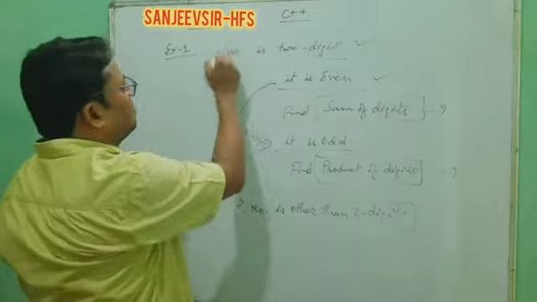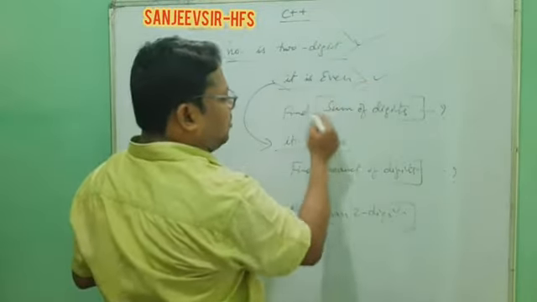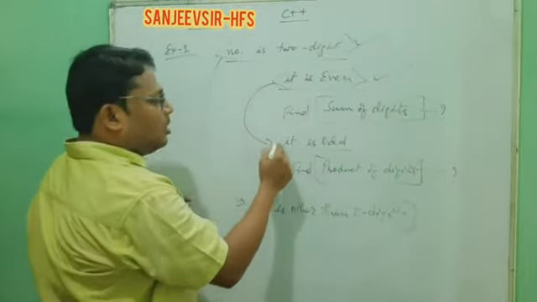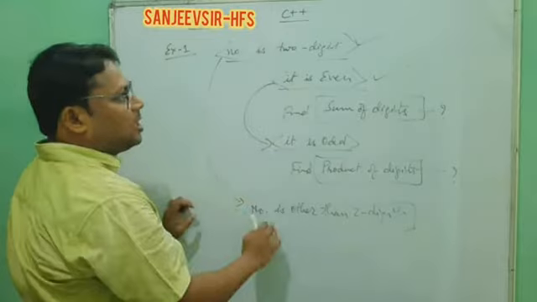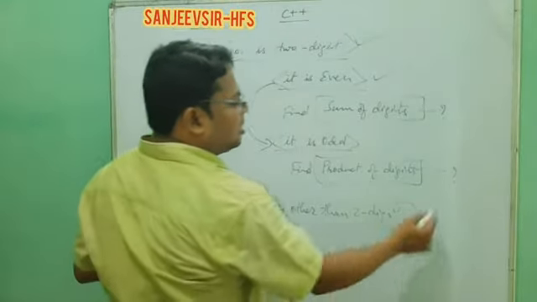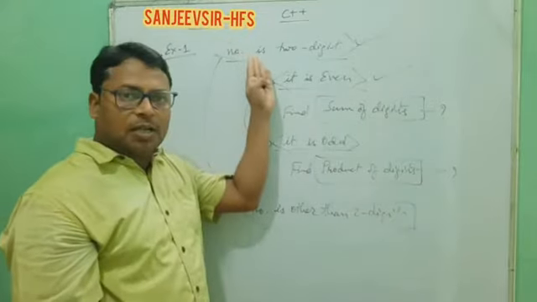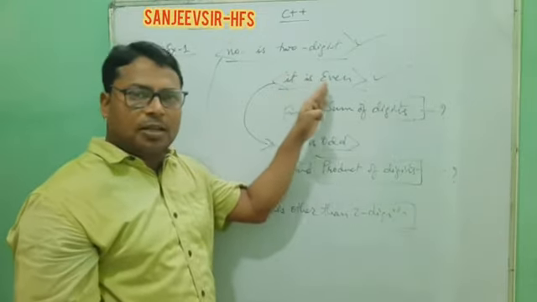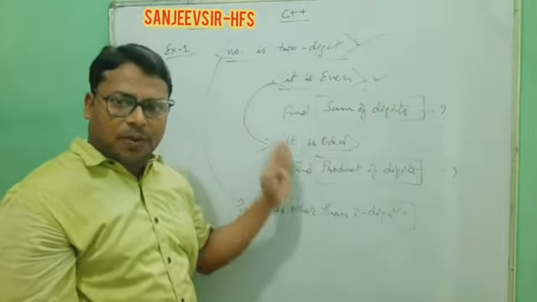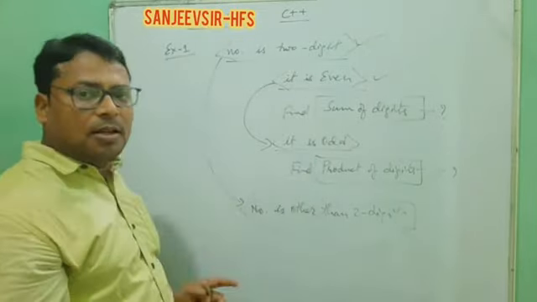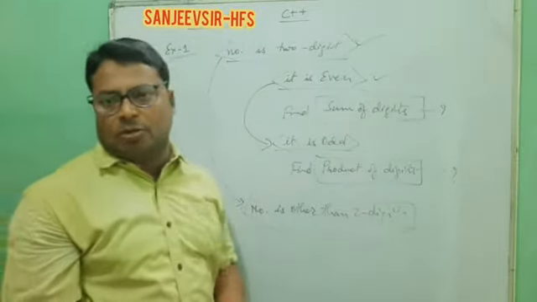So now you understood the question and conditions, and how to implement this. Here we have to check whether the number is two-digit. If the number is even, then we perform some operation. If odd, then we perform another operation. And if this is false, then in the else part, you have to display that it is other than a two-digit number. That means inside one if else, we are using another if else. Now we understand the question, so we write the question and after that the solution also.